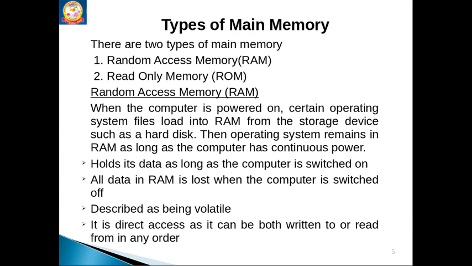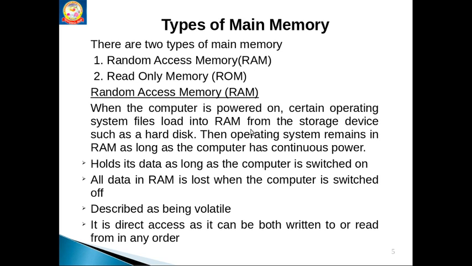Let's move to the types of main memory. The other name for primary memory is main memory. There are two types of main memory: random access memory and read-only memory. First, let's come to random access memory. What does it consist of?